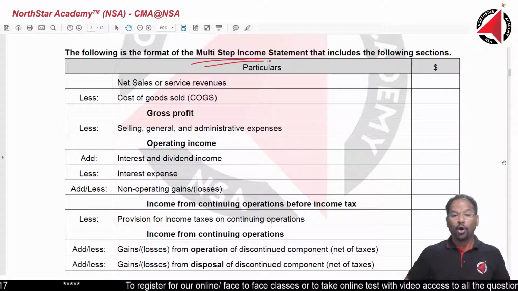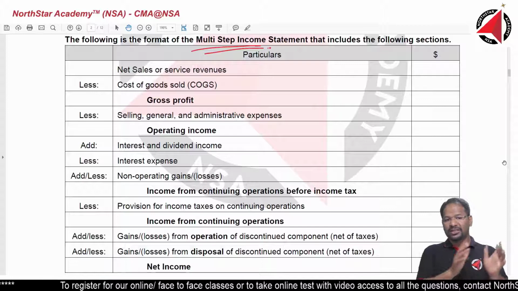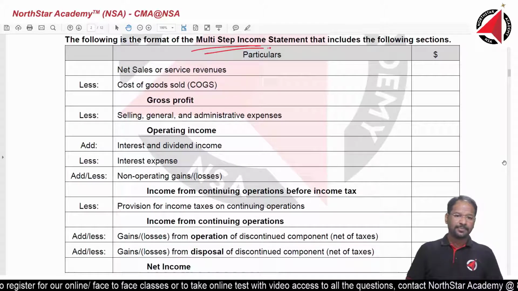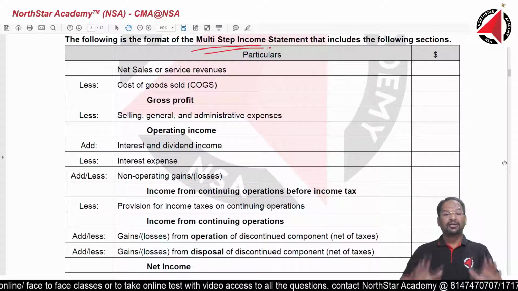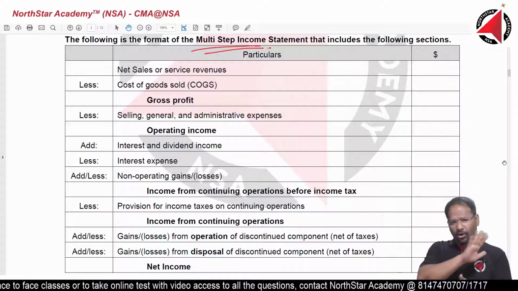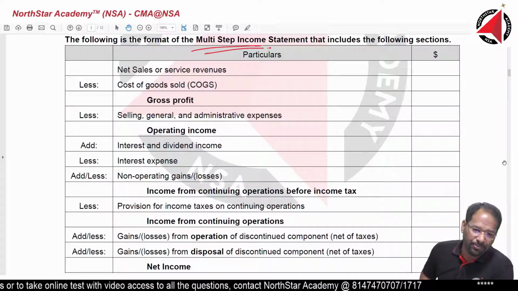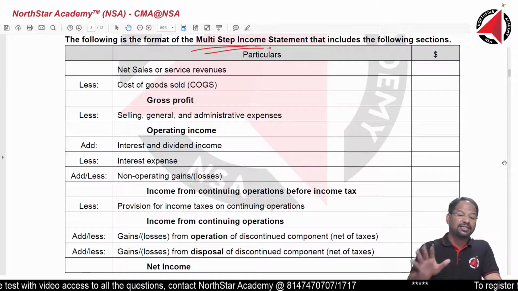All right, or service revenue, less cost of goods sold. Cost of goods sold is applicable not for service but for other than services. All right. So net sales minus cost of goods sold, what do we get? We get gross profit. All right. All of you know this. In India also we call it gross profit only. So no difference. Then we subtract less selling, general and administrative expenses.